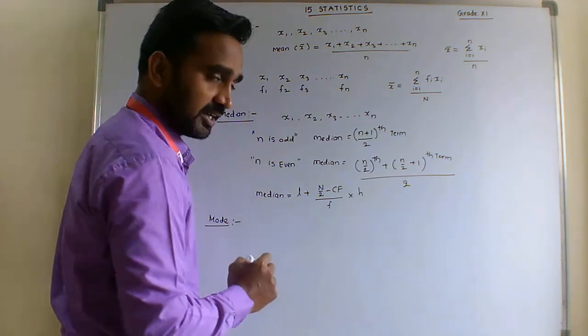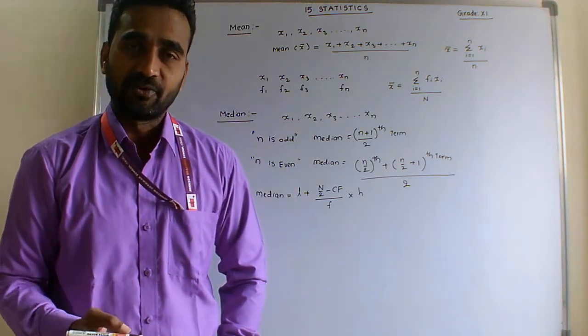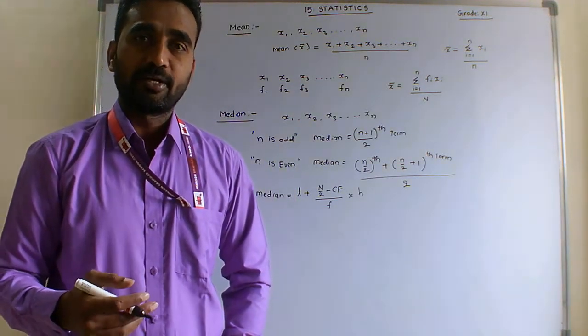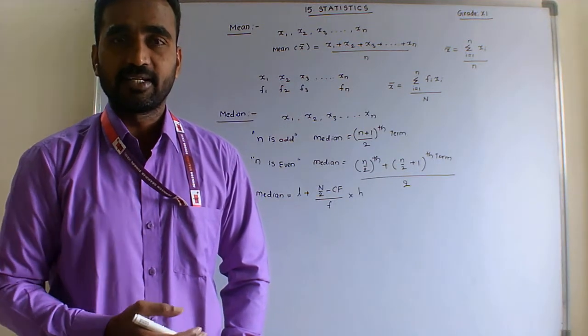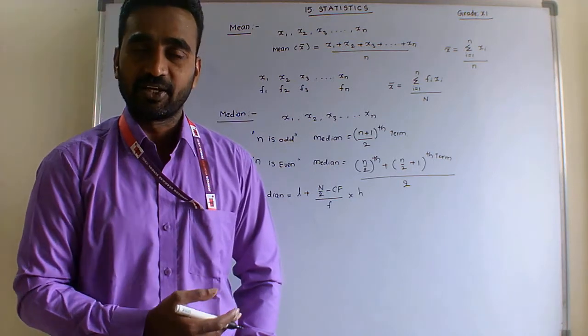Next, the third measure of central tendency is mode. The mode is the highest frequency. The variate that is repeated the maximum number of times is known as the mode. Simply, the highest frequency.